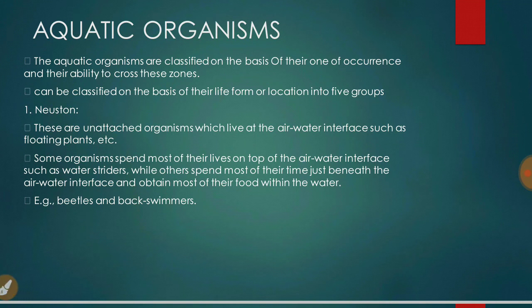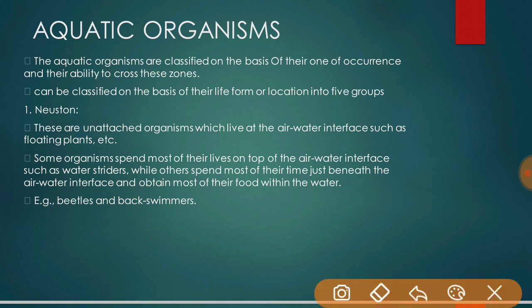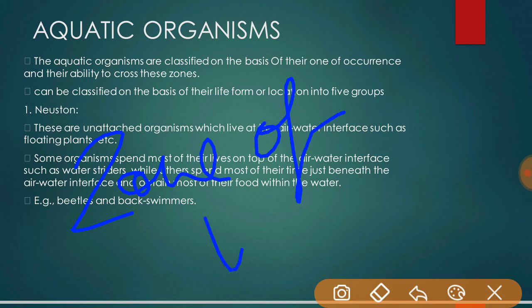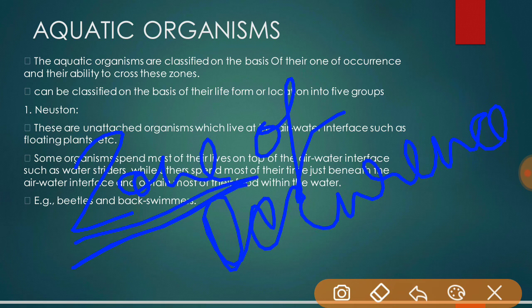Now we have some aquatic organisms, means what kind of organisms you find in the aquatic ecosystem. So the aquatic organisms are classified on the basis of their zone of occurrence and their ability to cross these zones.